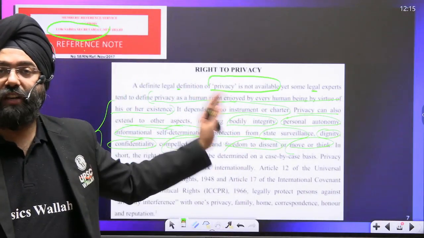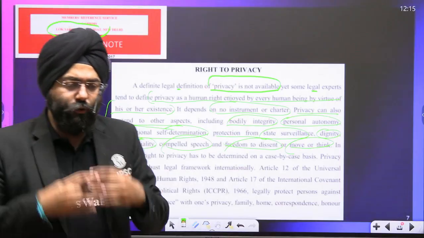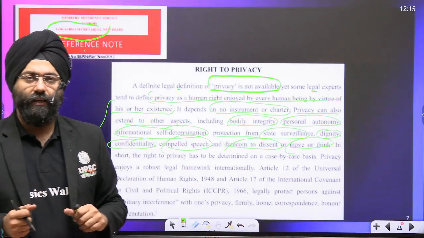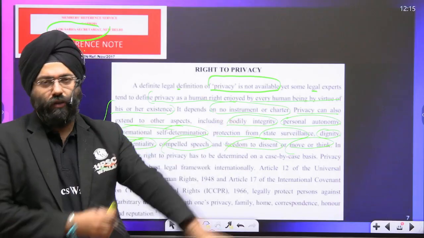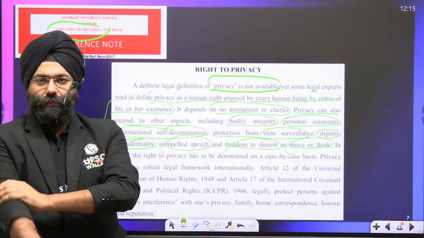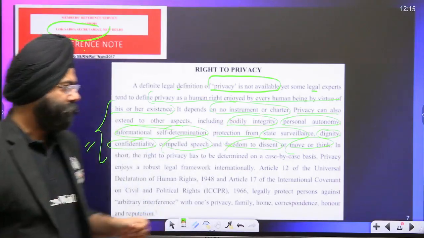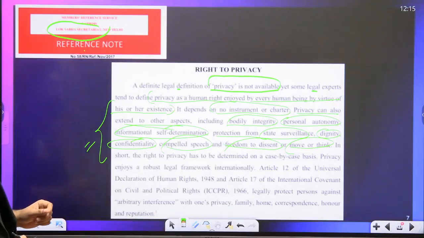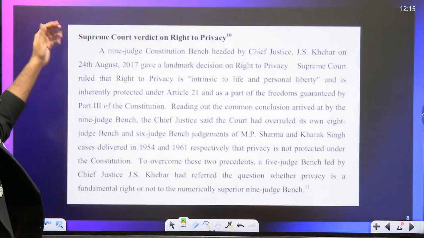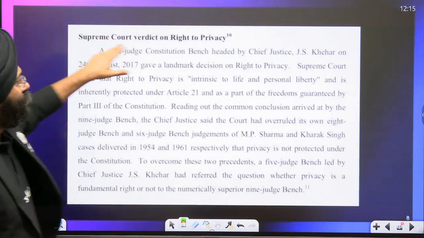Over here, confidentiality is also written. That means I don't want to disclose something. Now certain issues also come. We will be seeing that. Now comes another part. Please understand the Supreme Court's verdict on right to privacy.